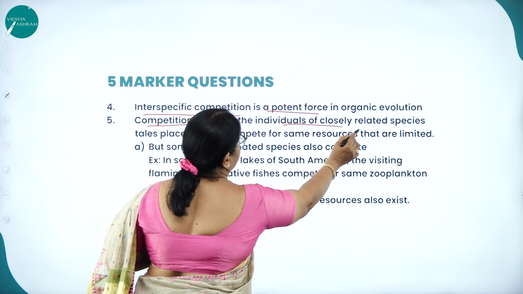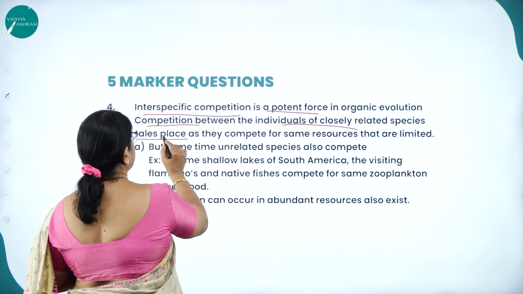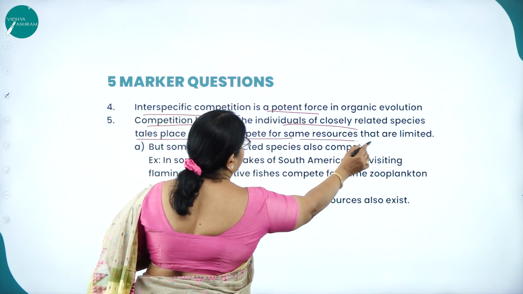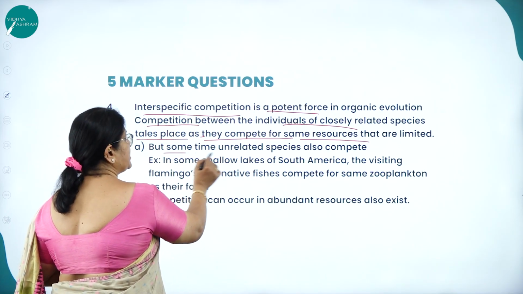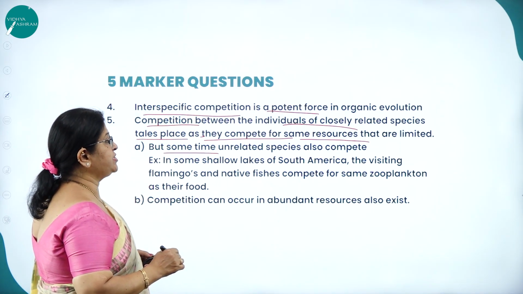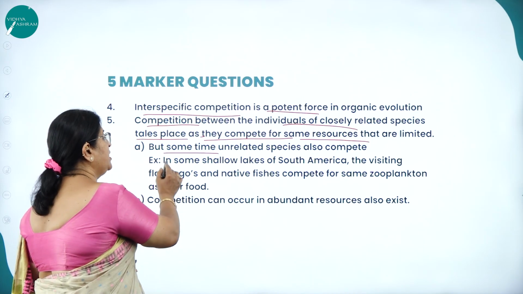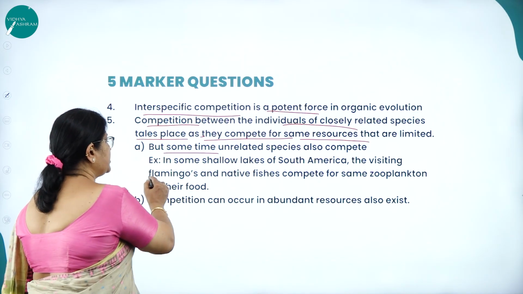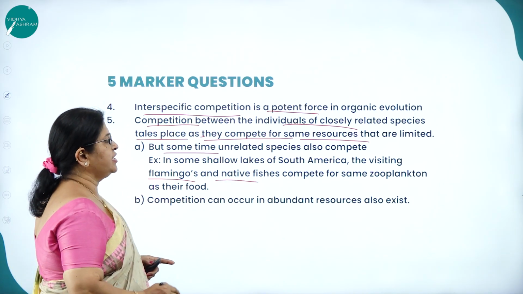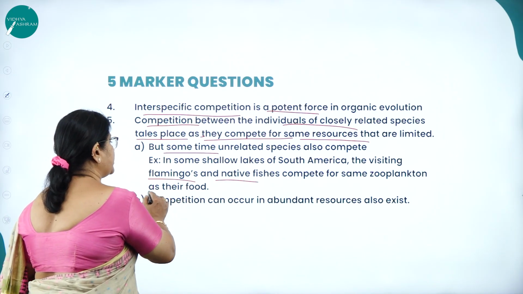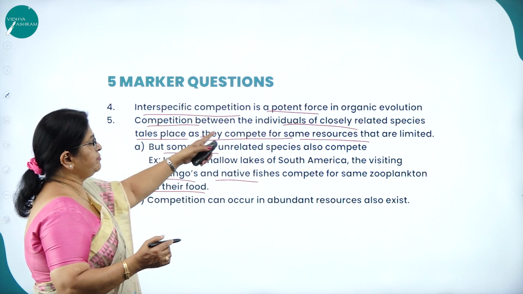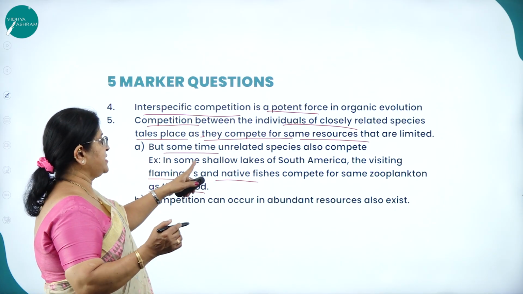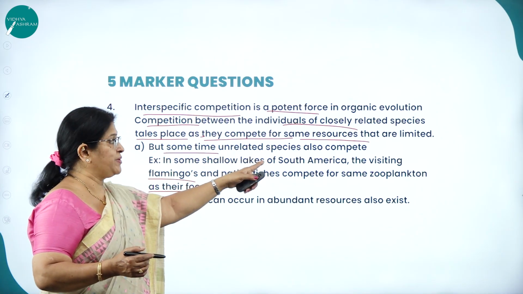Competition between the individuals of closely related species takes place as they compete for the same resources that are limited. But sometimes unrelated species also compete. For example, in some shallow lakes of South America, the visiting flamingos and native fishes compete for the same zooplankton as their food. So, competition between the individuals of closely related species, but as I said, sometimes unrelated species also compete.